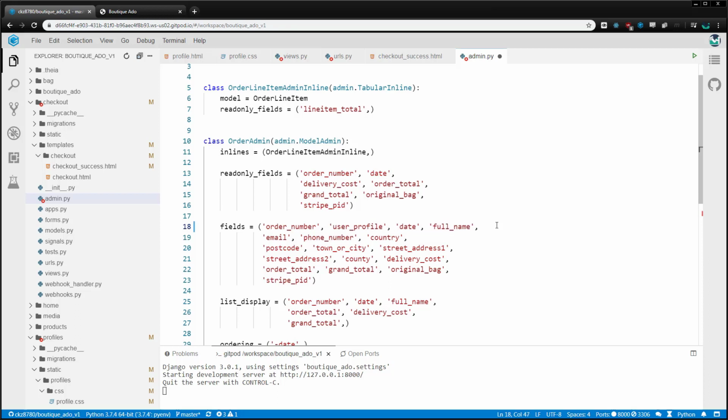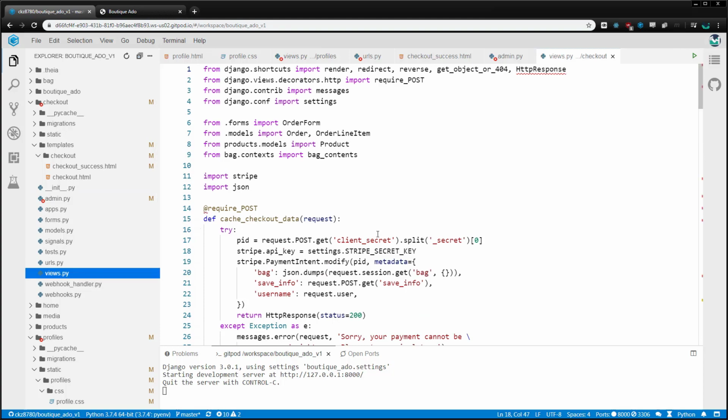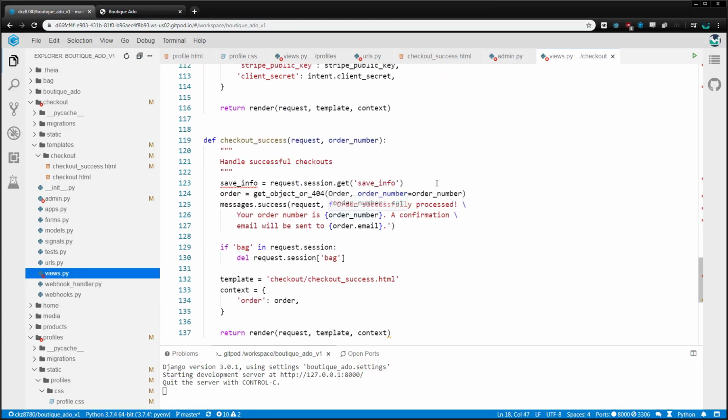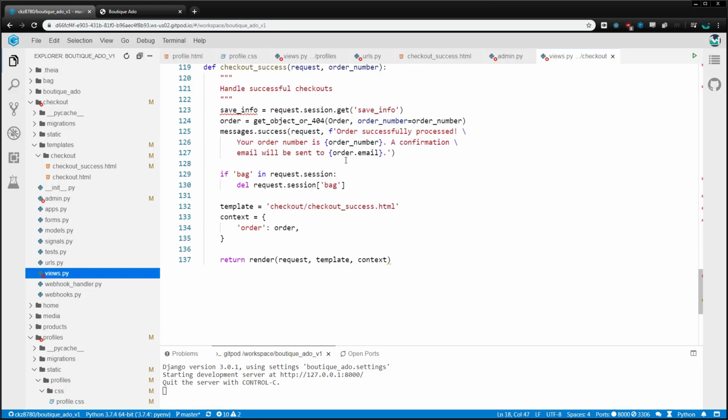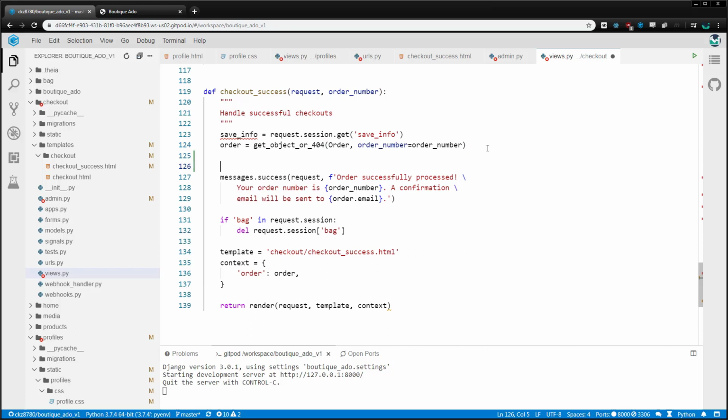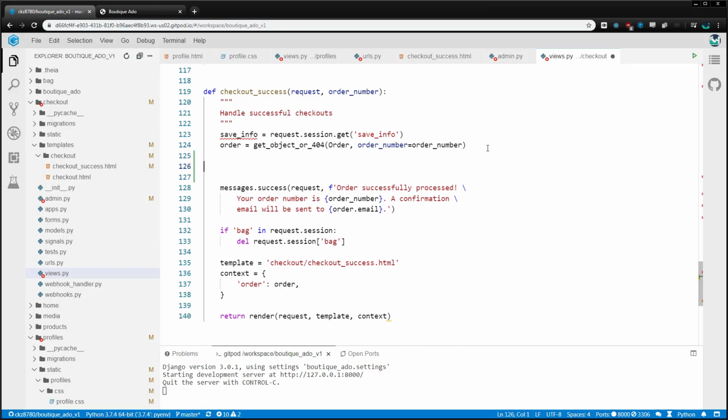What we really need is a way to associate the order with the user's profile when it's created, which happens during the checkout process. Here in the Checkout Success view, we already know the form has been submitted and the order has been successfully processed, so this is a good place to add the user profile to it.